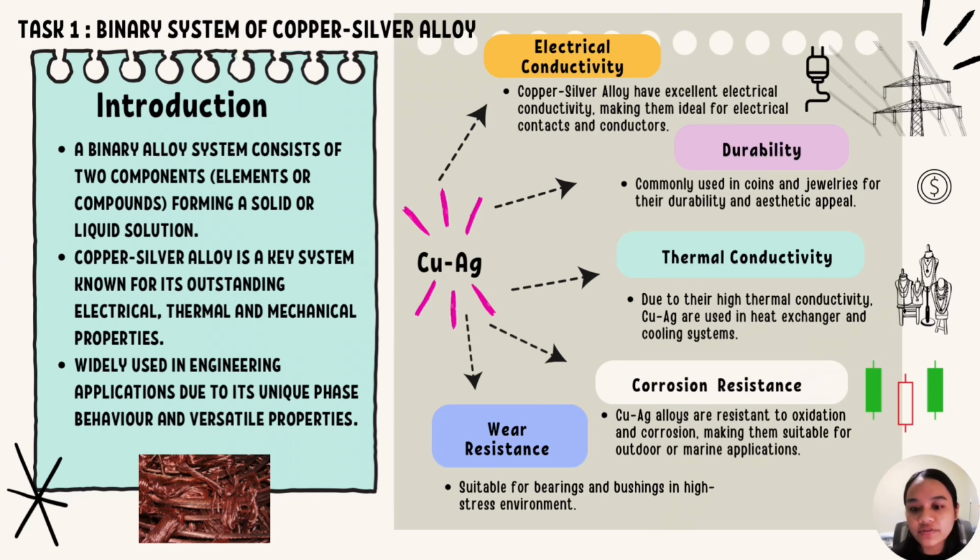Third, thermal conductivity. It is also ideal for applications like heat exchangers and thermocouples, where high thermal performance is critical. Fourth, it is corrosion resistant. Copper-silver alloys are resistant to oxidation and corrosion, making them suitable for outdoor or marine applications. And lastly, wear resistance, which makes them suitable for bearings and bushings in high-stress environments.